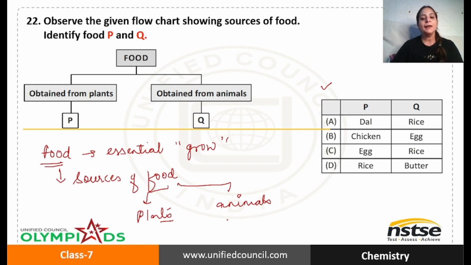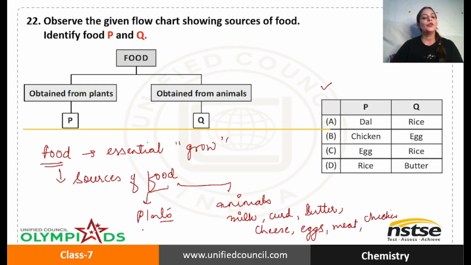For example, milk, you get it from animals. Curd, you get it from animals. Butter, you get it from animals. Cheese, you get it from animals. Okay. And what else? Eggs, you get it from animals. Meat, you get it from animals. Chicken, you get it from animals. And plants, for example, all pulses, dals that you eat, you get from plants. Vegetables that you eat, you get from plants. So a lot of things are obtained from plants also.